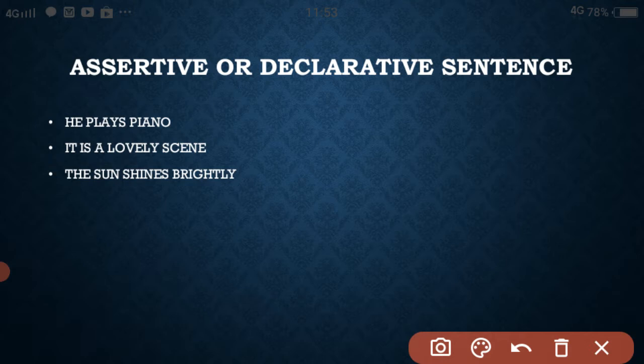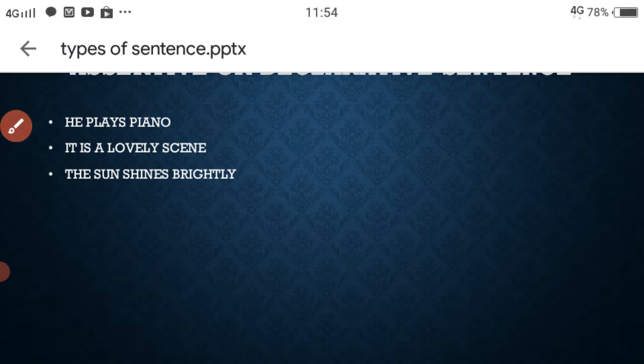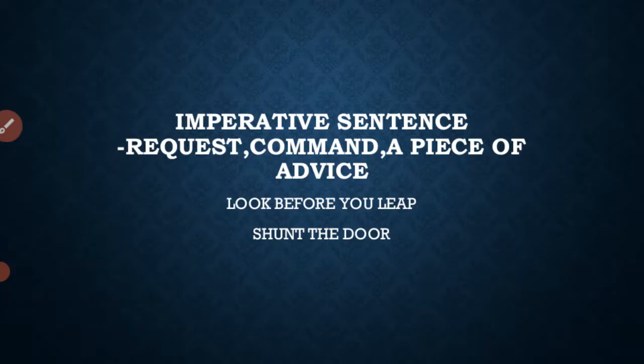Assertive or declarative sentence: He plays piano. It is a lovely scene. The sun shines brightly. This is an assertive or declarative sentence. And the next types of sentence. The first sentence type is the assertive or declarative sentence, which refers to a declaration.